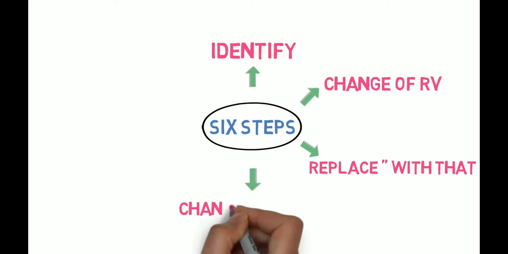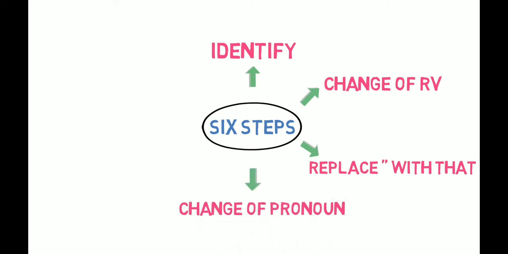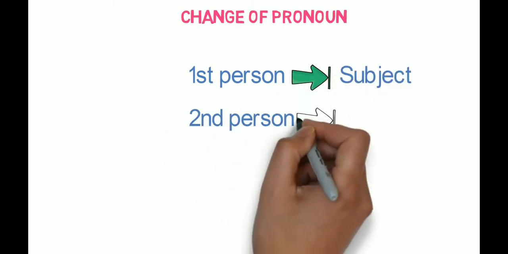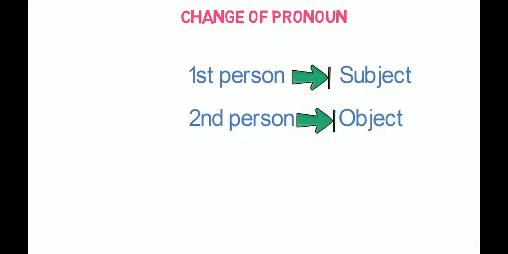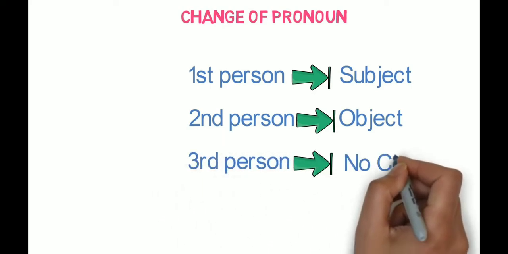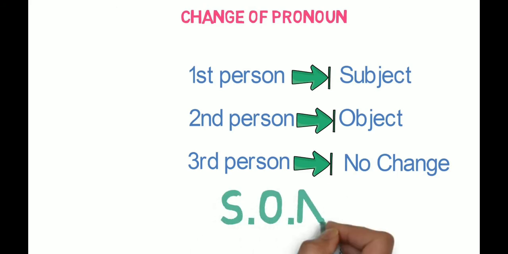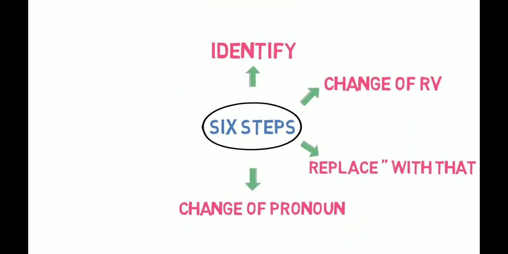The fourth step is the change of pronoun. Pronouns that we identified in the first step in the reported speech will be changed as below. First person will be decided as per subject. Second person will be decided as per object. And third person will remain unchanged. You can remember this change with an acronym, SON. Please remember the changes of pronouns properly. First person will be converted to subject, second person will be converted to object, and third person will remain unchanged.